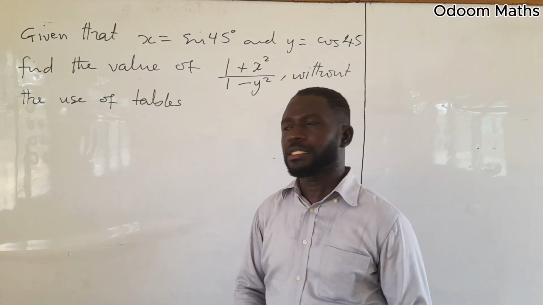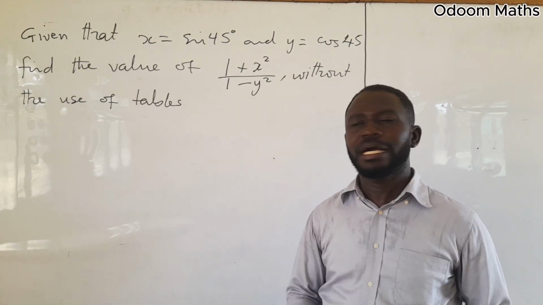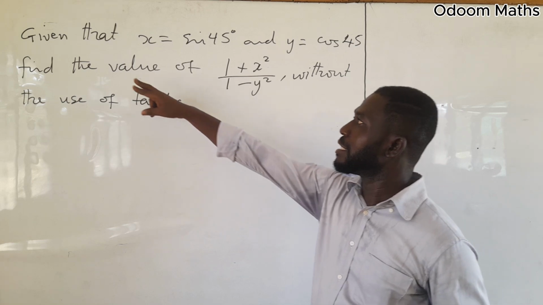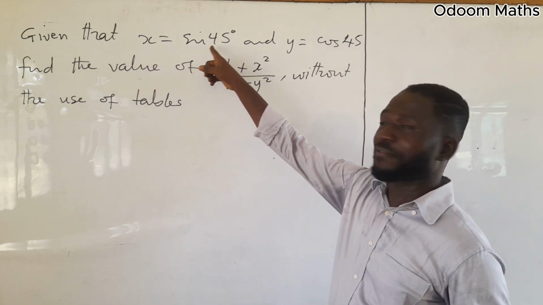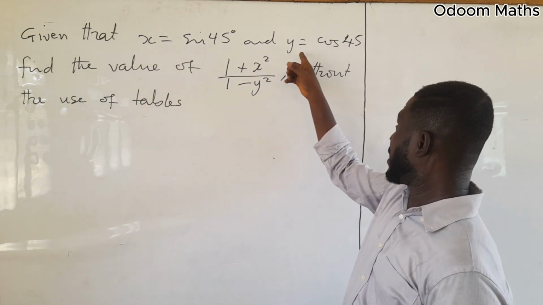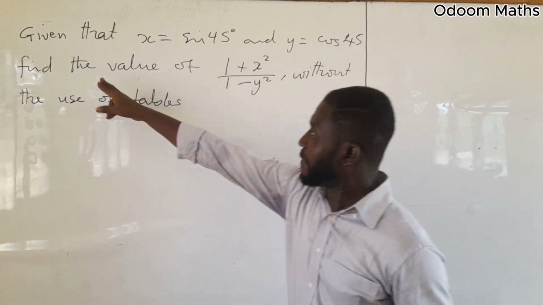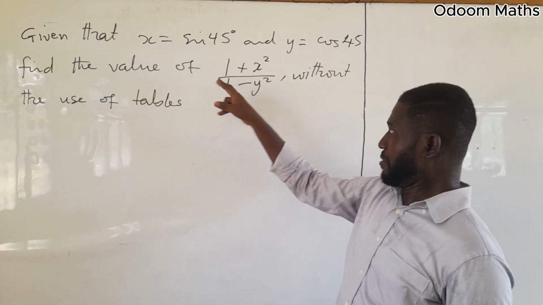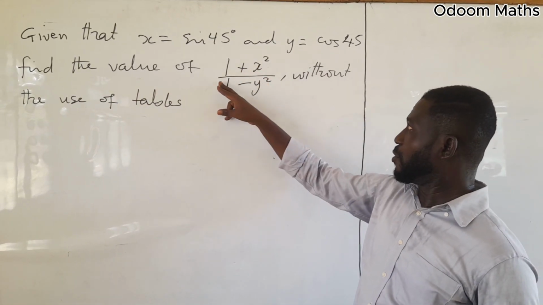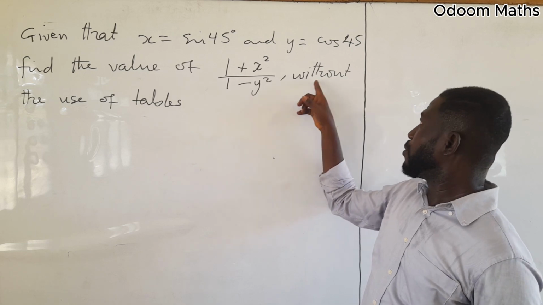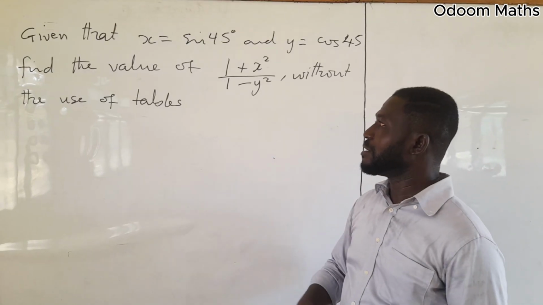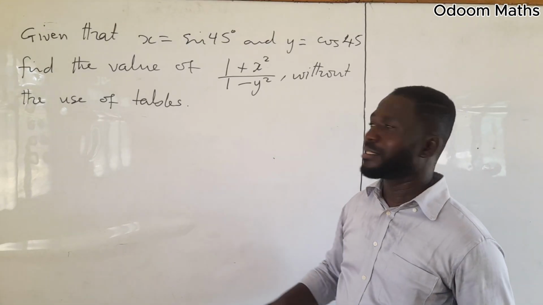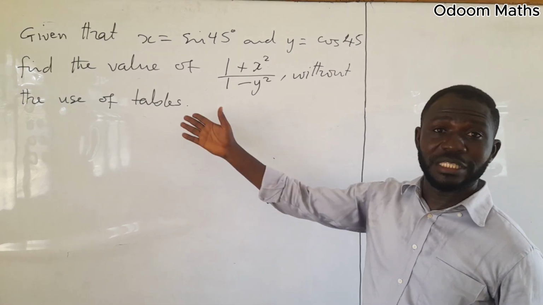Now let's look at this question under special angles. How are we going to deal with this? It says, given that x is equal to sine 45 and y is equal to cos 45, find the value of (1 plus x squared) over (1 minus y squared) without using tables, if I may add, or calculator.